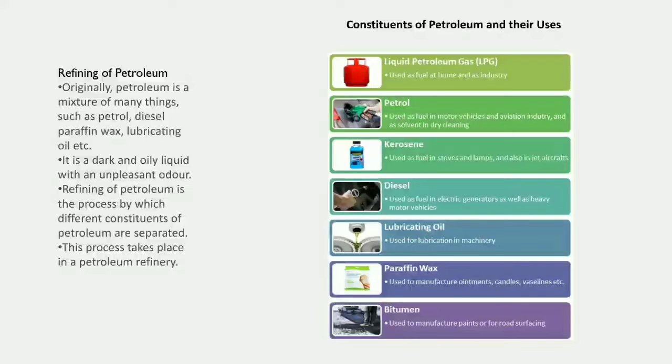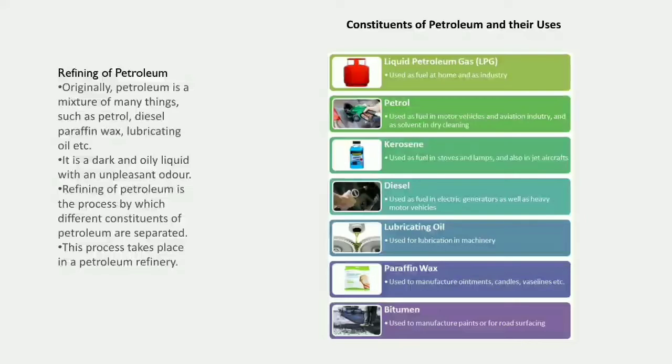Now, what is a refinery? A refinery is an industrial place where raw materials are converted into valuable substances. Like we can use petroleum as a raw material and we can get petrol, diesel and many other things which are valuable to us.